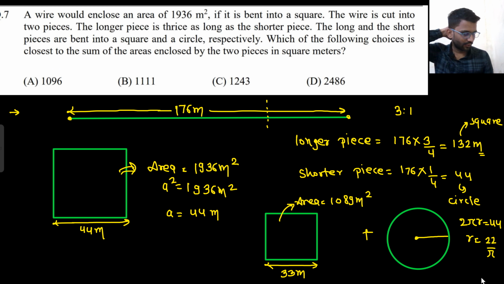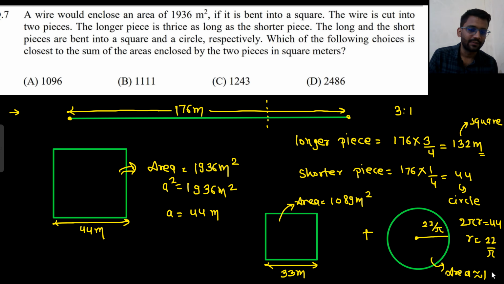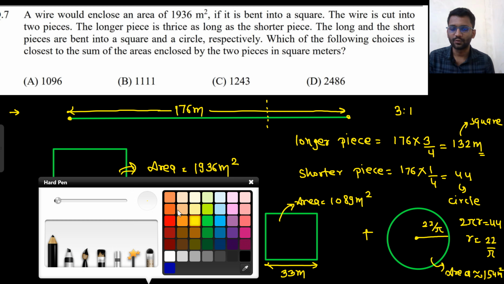So you have to calculate the area, pi r square, which is nearly 154 meter square. If I add these two, 154 plus 1089, I get 1243.